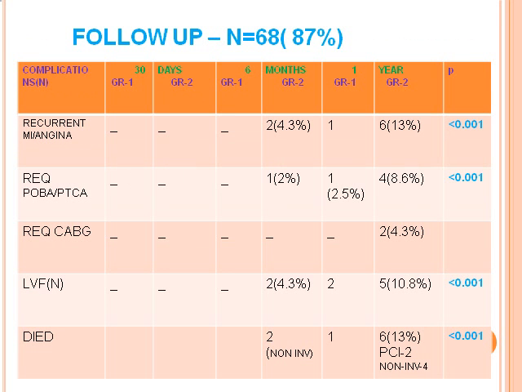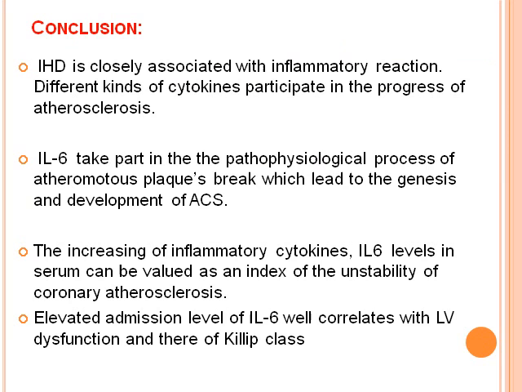Follow-up was done at 30 days, 6 months and 1 year, and it also shows that POBA, PTCA and required CABG are very frequent in group 2 patients. All 6 patients who died in 1 year of follow-up, 2 were in the PCI group and 4 in the non-invasive group. They are more common in interleukin 6 more than 20.